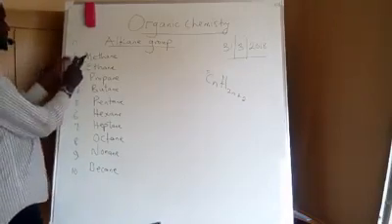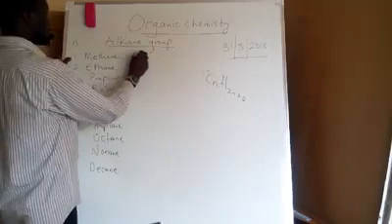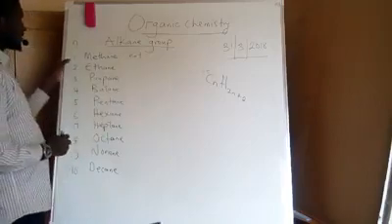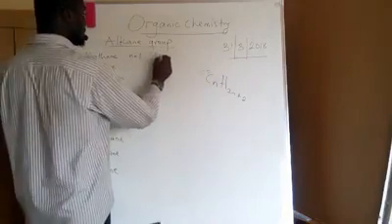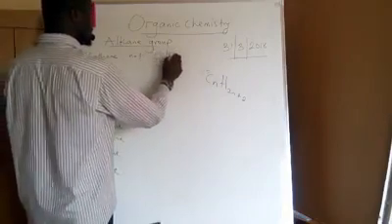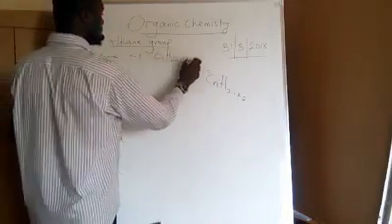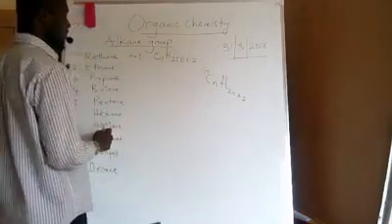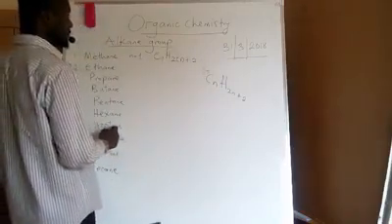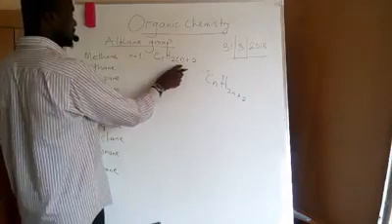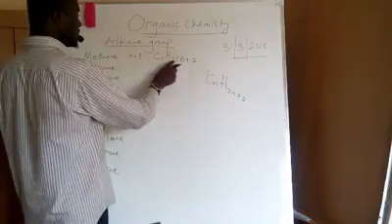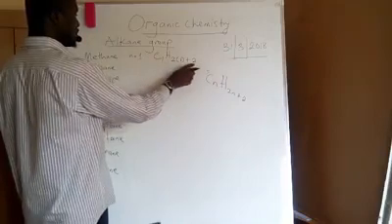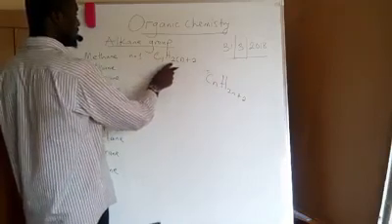So in methane, our n is equal to 1. Using this formula, I have C1 H(2 times 1 plus 2). My 2 times 1 is 2, plus 2 is 4, so I have C1H4.